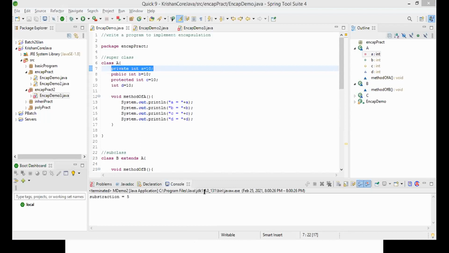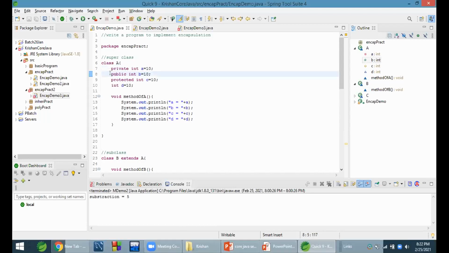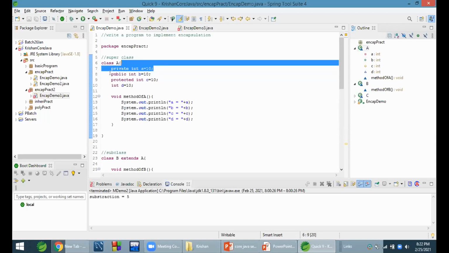For protected member, is that accessible outside of that file and package? Yeah, that we will see one by one. Now public will be accessible here. But I want to make sure that you have understood this private member. Private it is, okay, sir. So simple.